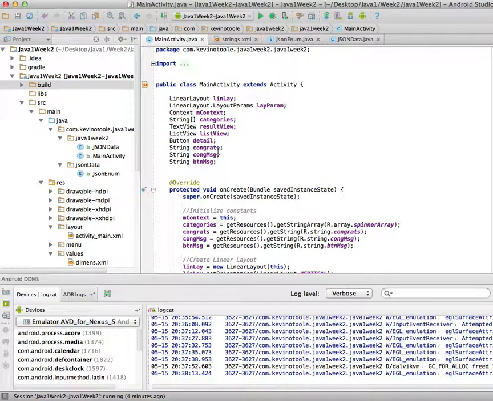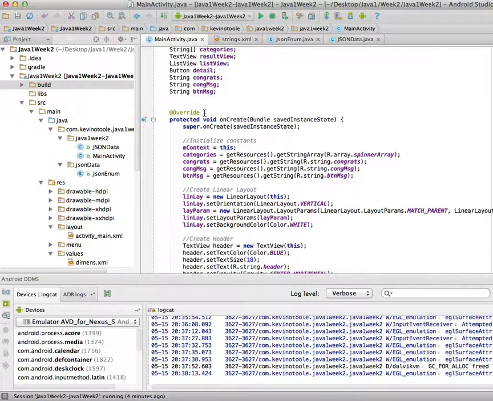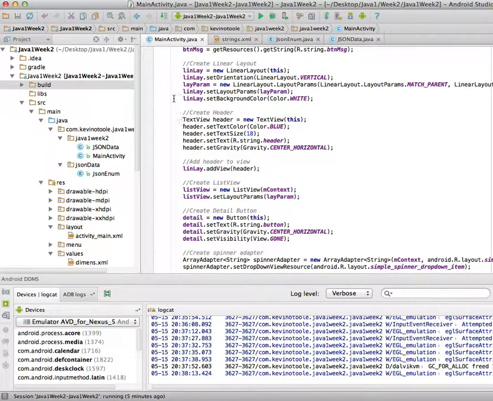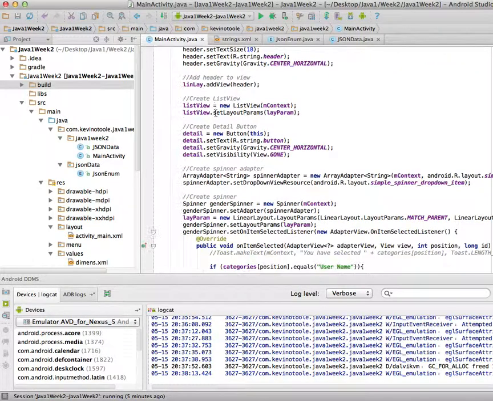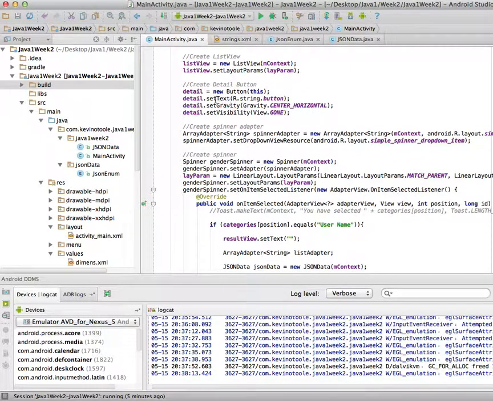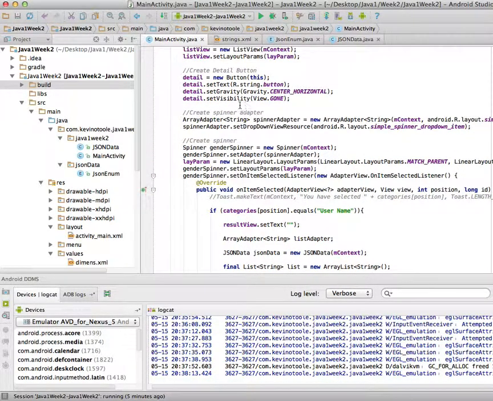And then we'll just come back to the activity here. Here I have all my global variables. I'm calling my constants here, and here I'm initializing my first linear layout and how I want it set up. Here I'm creating the header, and then I'm adding the header to the view right away. And then here I create my list view, but I don't call it or do anything with it. I'm just setting the parameters. Here I'm creating my button, the detail view button, but again I'm not doing anything with it.